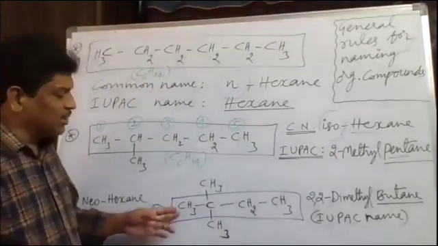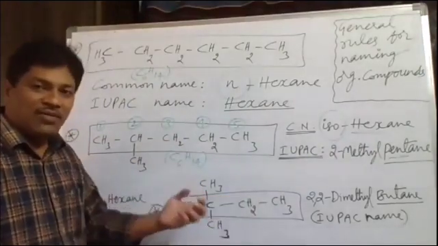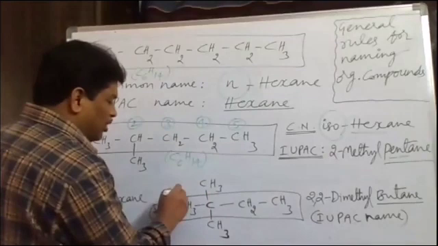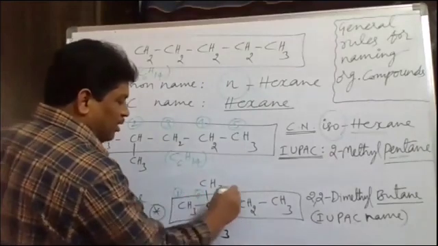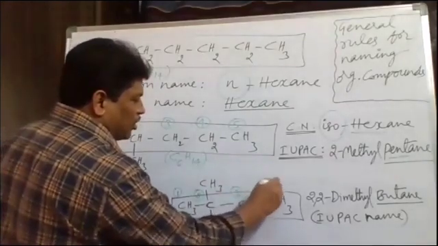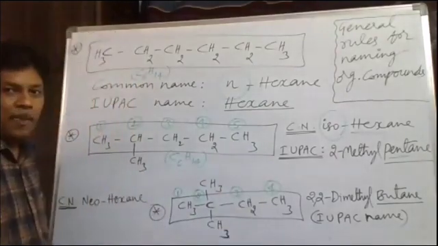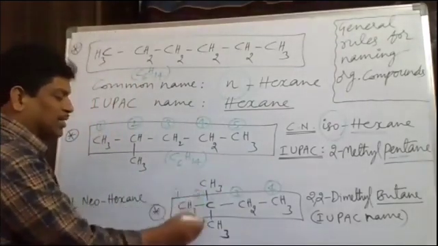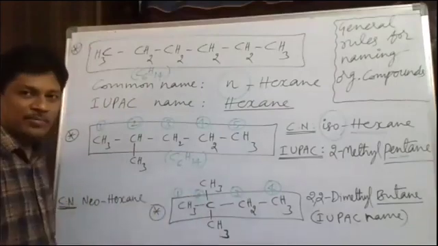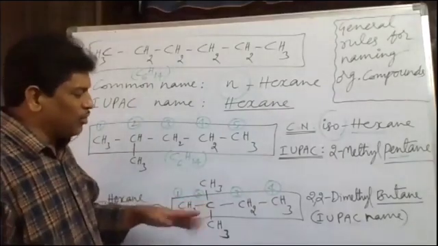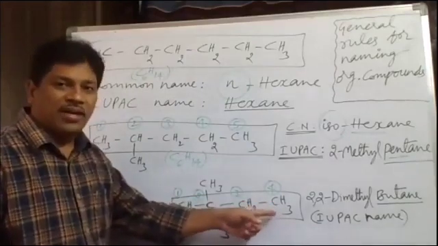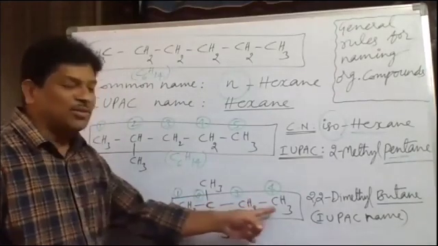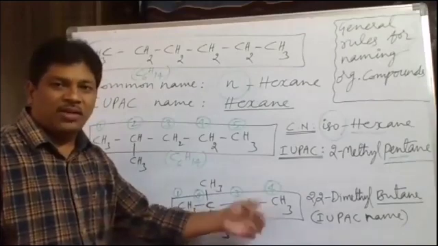Here also, after selecting the parent chain, while giving numbering, what do we have to do? Number 1 should be started from this carbon, first carbon and second carbon, third carbon and fourth carbon. So 4 carbons are there here. Now on which carbon are the 2 branches there? On the second carbon. Now in normal thing, if you take, it is 1 terminal carbon, it is 1 terminal carbon. Okay, so it is the last carbon, it is also the last carbon. Terminal carbon, nothing but last carbon.